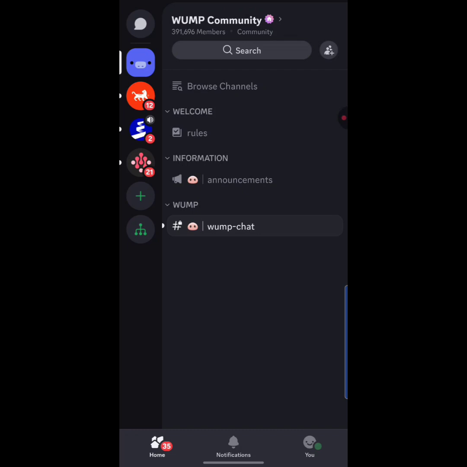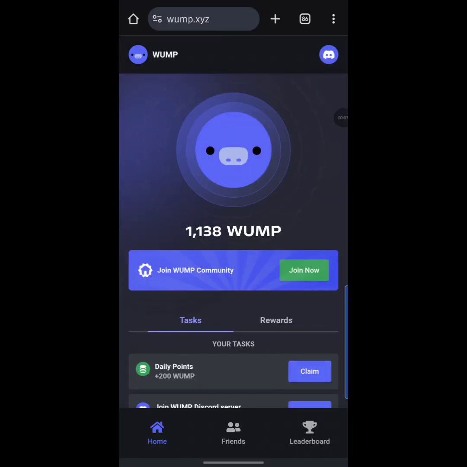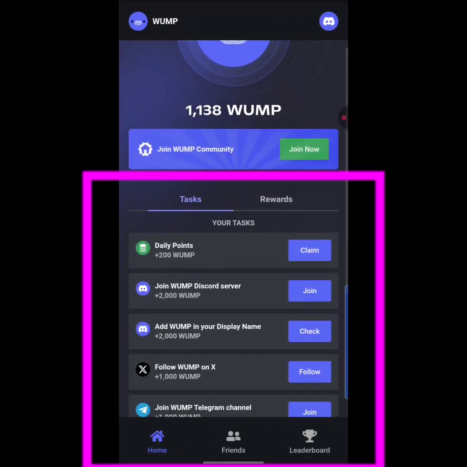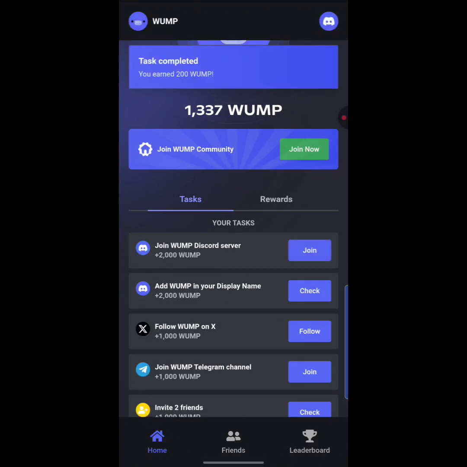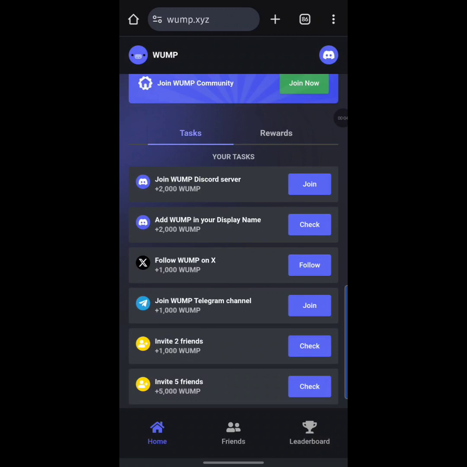You just simply go back to the Wump website to complete some other tasks to earn more Wump tokens. So, guys, let's go. Here we are back on my Wump account. As you can see, down below here is a list of other tasks to complete to earn more Wump tokens for yourself. This first one is the daily check-in. When I hit claim right now, I'm going to claim this 200 Wump. As you can see, I just claimed 200 Wump tokens just for checking in today, guys.